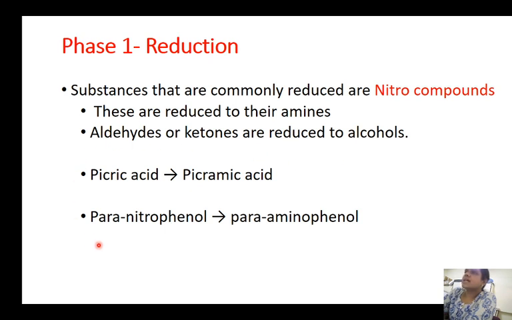The most common examples under this group are picric acid, which will be converted to picramic acid, and para-nitrophenol, which will be converted to para-aminophenol. So reduction is a process usually done for nitro compounds, which are reduced to amines. Aldehydes or ketones are reduced to alcohols. For example, picric acid is converted to picramic acid, and para-nitrophenol is converted to para-aminophenol.